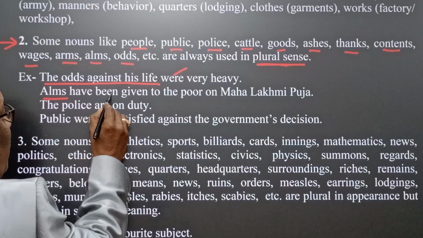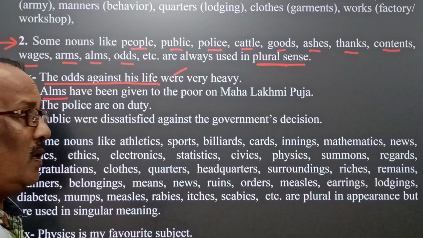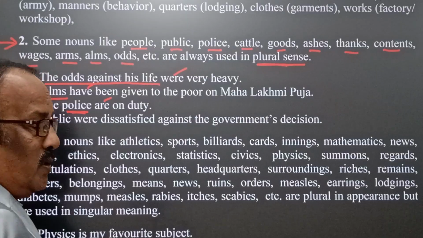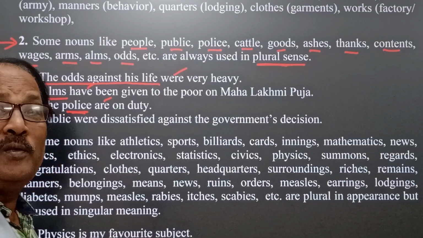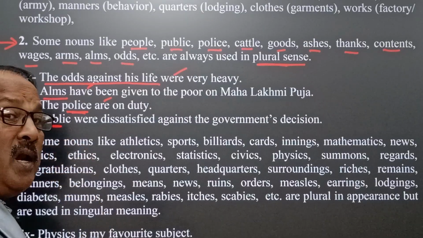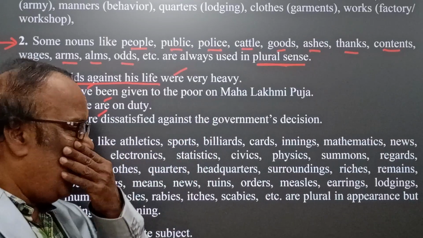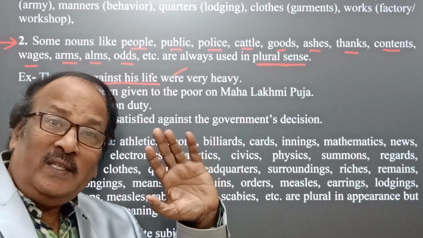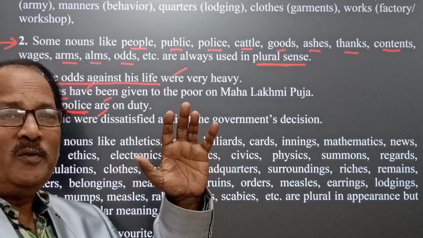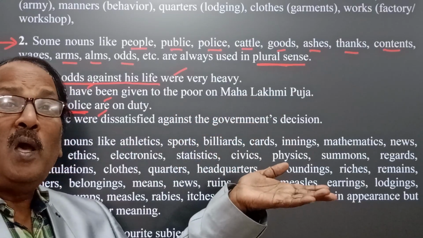Alms have been given to the poor on Mahalakshmi Puja. Next, the police are on duty. Here we find police is a collective noun that always takes plural form. Again, public is another collective noun: the public were dissatisfied with the government's decision. So these are the ways we use some nouns always in plural form, and they take a plural verb.